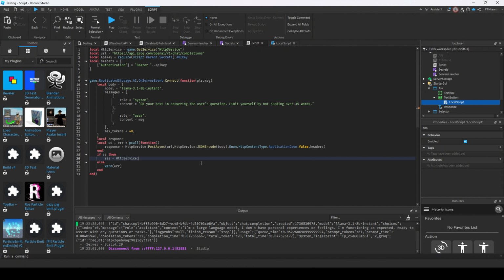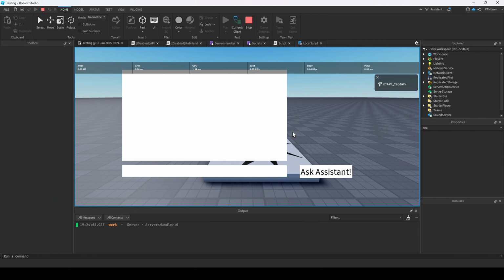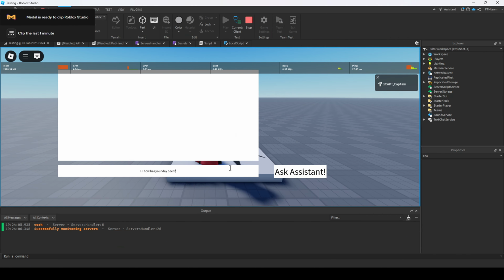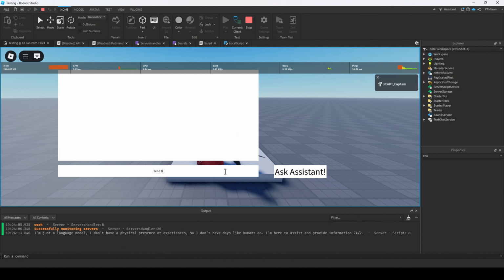Overwrite the response variable to a decoded version, which should be a table, then create a new variable called message, which will equal response.choices[1].message.content, as it is what it states in the JSON data. As you can see now, we got the AI response on its own.